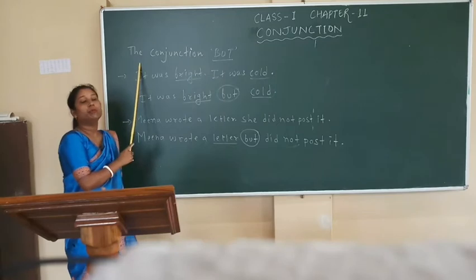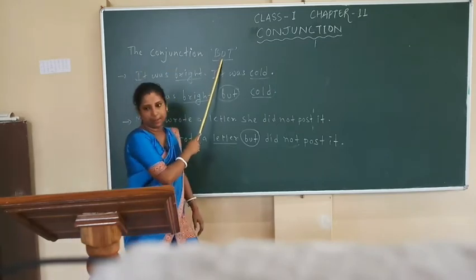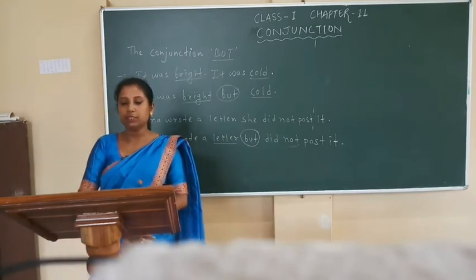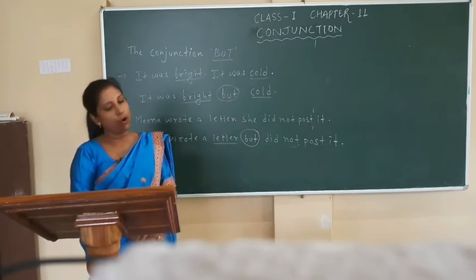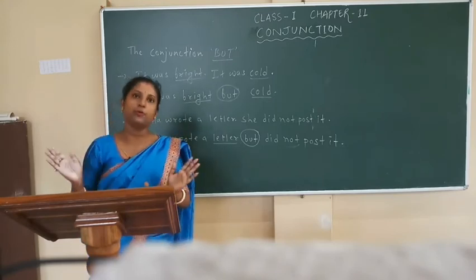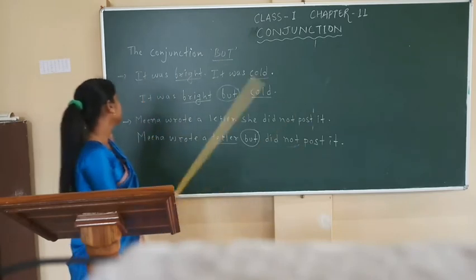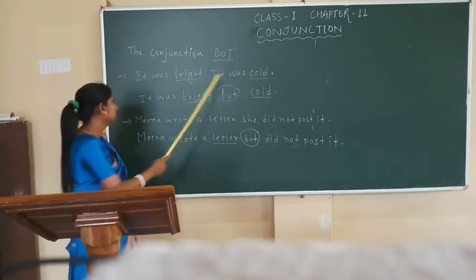Okay. We will learn about the second point, the conjunction but. We use the conjunction but for joining ideas or things which are opposite in meaning. For example, it was bright, it was cold.